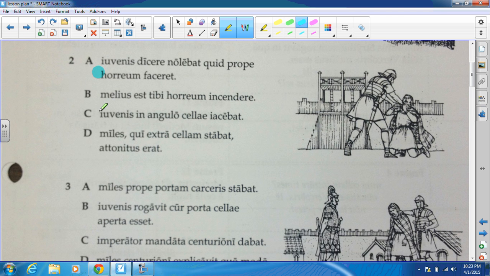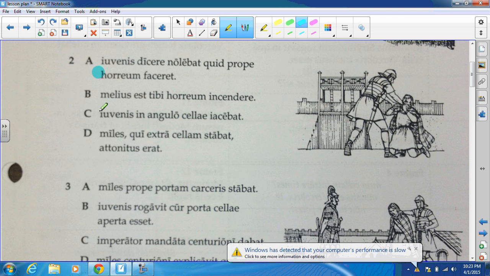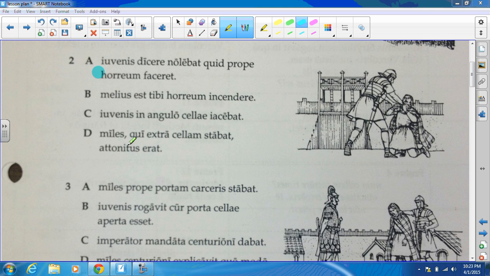The young man was lying in the corner of the cell, where the soldier who was standing near the cell was astonished. So if he's not able to say anything, probably going to be this one.